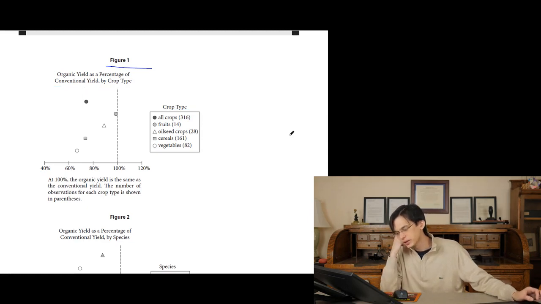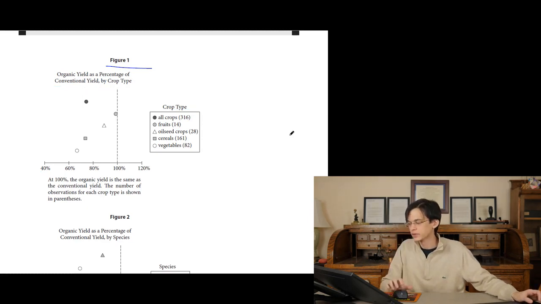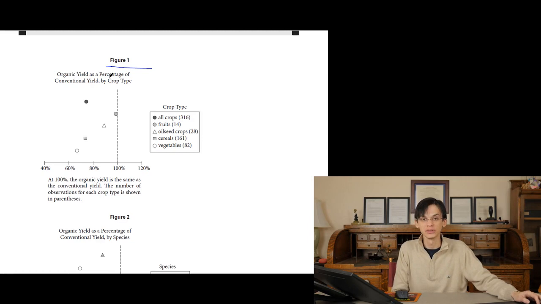At 100%, the organic yield is the same as the conventional yield. So at this line, 100% means the organic and conventional yields are exactly the same. The number of observations for each crop type is shown in parentheses, how many times they observed it. So realize this graph is measuring organic yield as a percent of conventional yield. Remember from the passage, organic crops produce less than conventional agriculture.